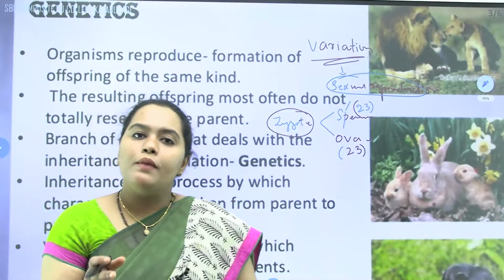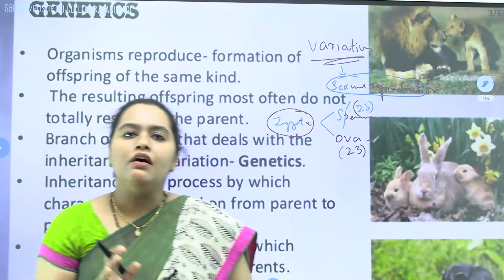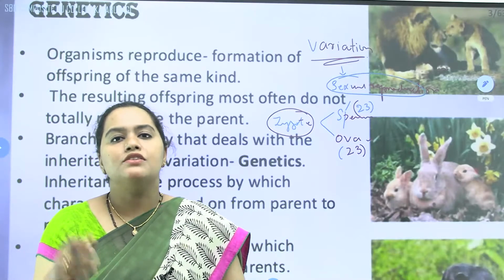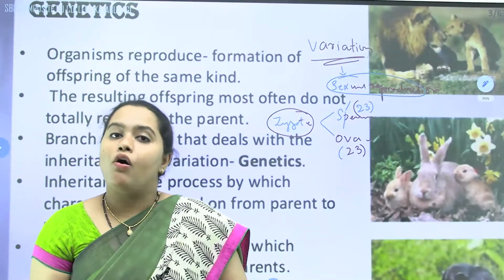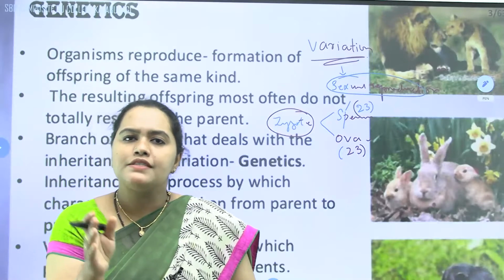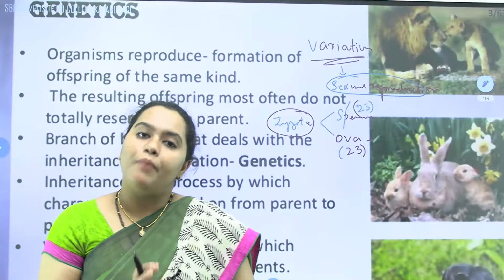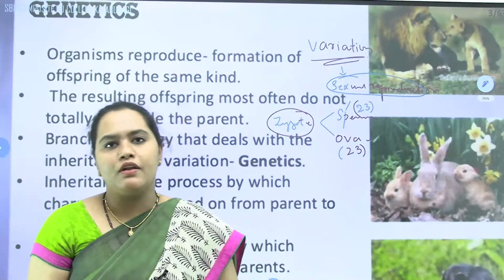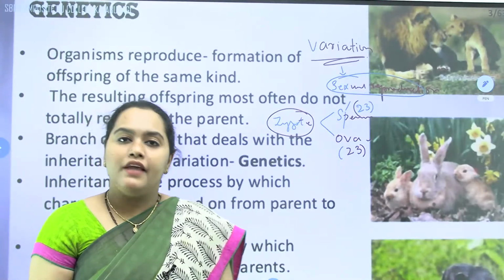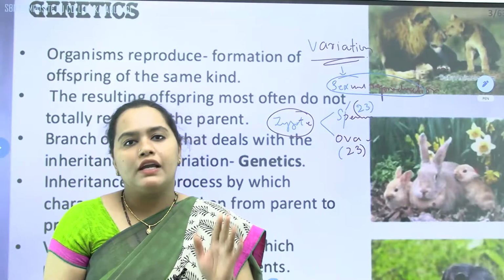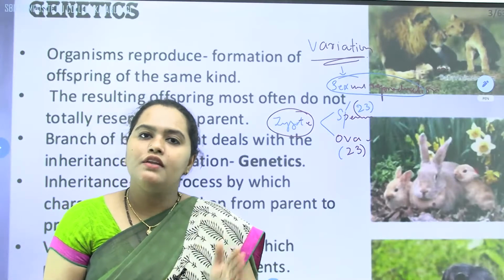The progeny, the children or daughter cells or offspring, will be exactly similar to the parent. They will be a replica of their parent in asexual reproduction, because there is no involvement of gametes from two different individuals.